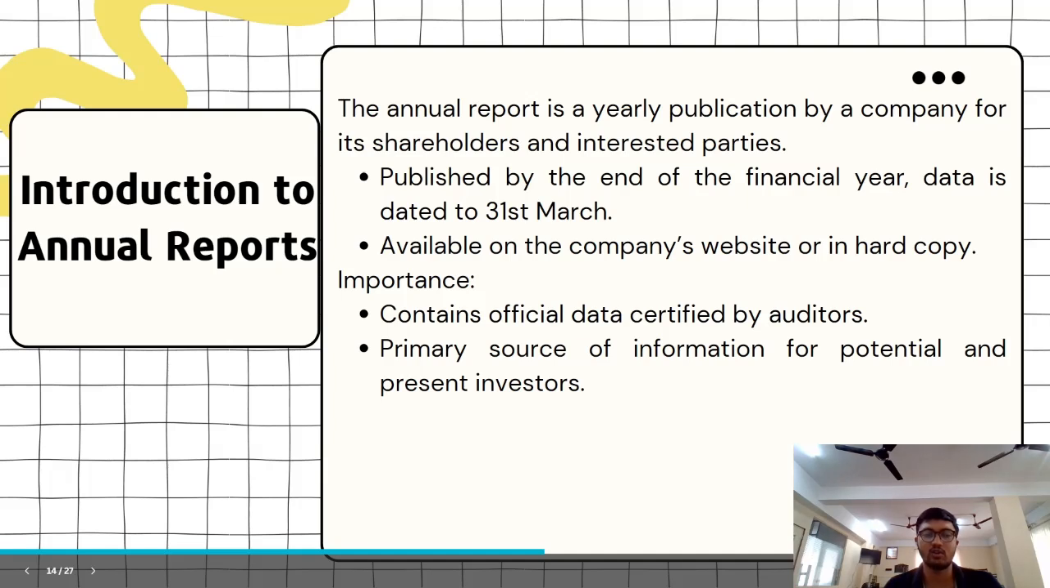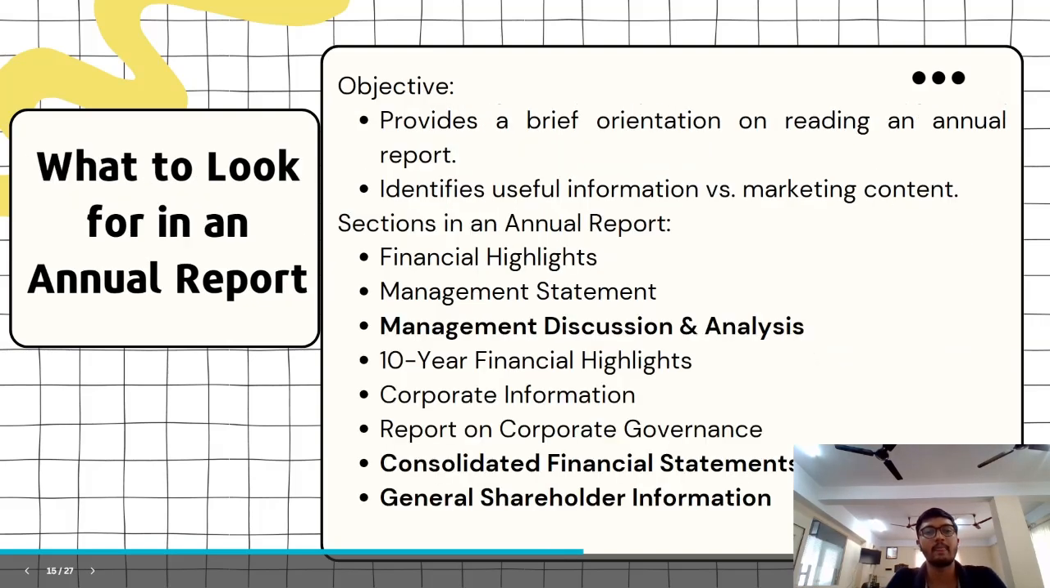So this is not data that the company comes up with at the end of the night, but it will be certified by the auditors of that particular company. And if there's any type of data misinterpretation in the annual reports, the auditors will be held liable because they are the ones to be trusted with this kind of information. So it is the primary source of information for potential and present investors. So this is primary data.